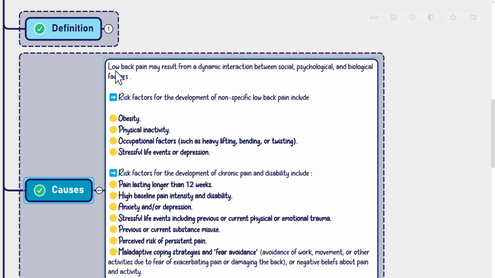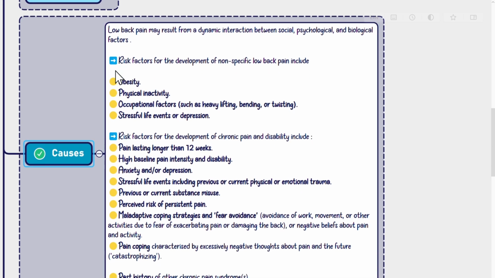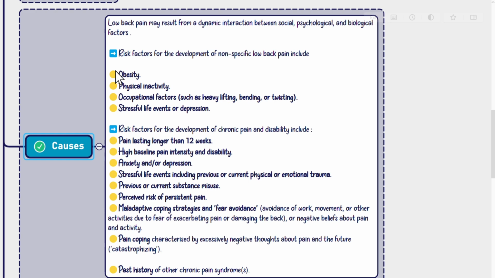Low back pain may result from a dynamic interaction between social, psychological, and biological factors. Risk factors for the development of nonspecific low back pain include obesity, physical inactivity, occupational factors such as heavy lifting, bending, or twisting, stressful life events, or depression.